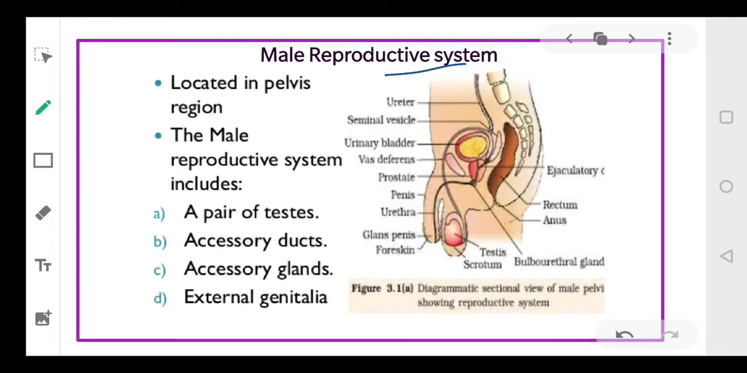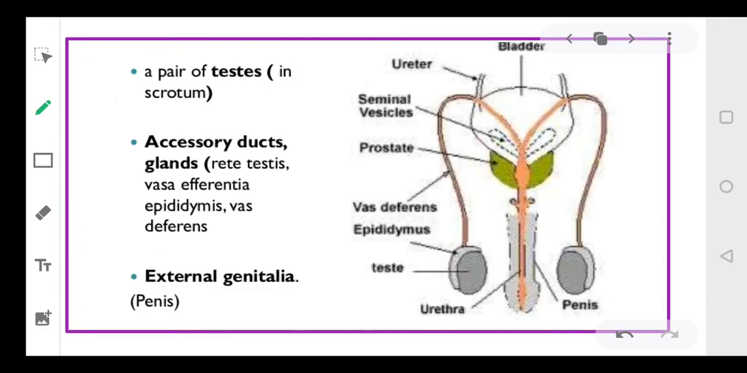The male reproductive system, as you can see in the diagram, is present in the pelvis region, and it consists of a pair of testes, the accessory ducts, accessory glands, and the external genitalia. Let's take up each of them separately. Coming to the first, a pair of testes. You can see in the diagram, these are the pair of testes.